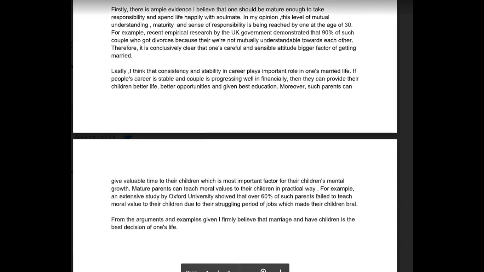All right, lastly, I think that consistency and stability in career plays an important role in one's married life. If people's career is stable and the couple is progressing well financially without the "in," then they can provide their children a better life, better opportunities, and the best education. Moreover, such parents give valuable time to their children, which is the most important factor for their children's mental growth. Mature parents can teach moral values to their children in a practical way. For example, an extensive study by Oxford University showed that over 60% of such parents...